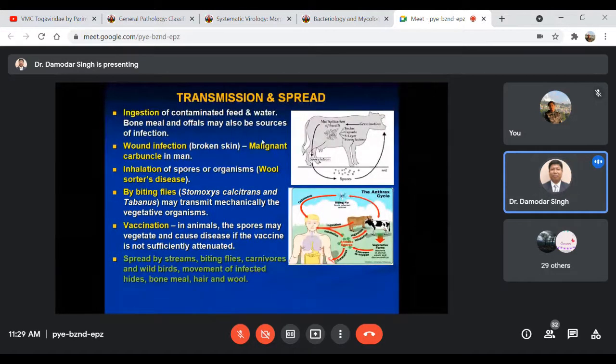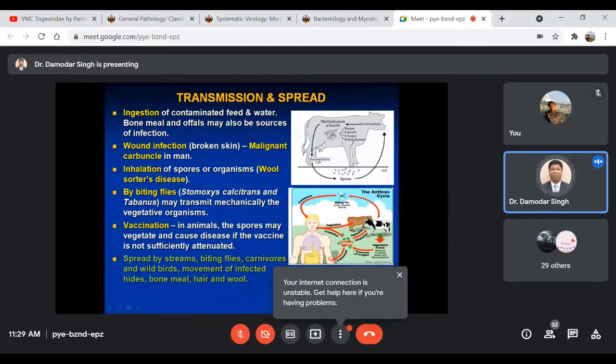Another route is through inhalation of the spores of this Bacillus anthracis organism. I was giving the example of wool shearing, cutting the wool from animals like sheep.